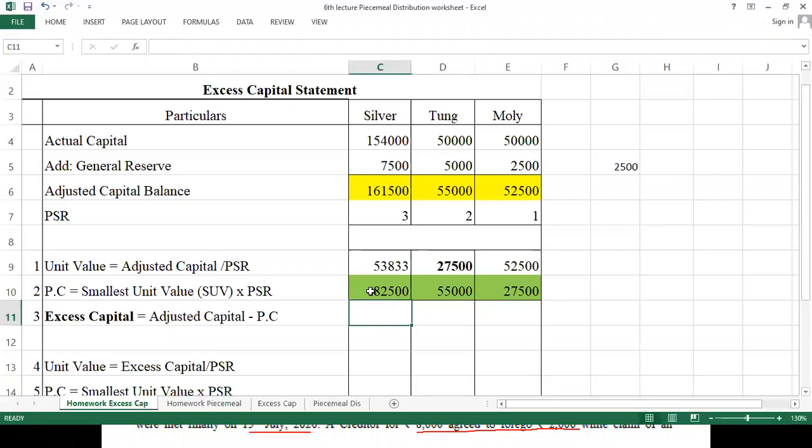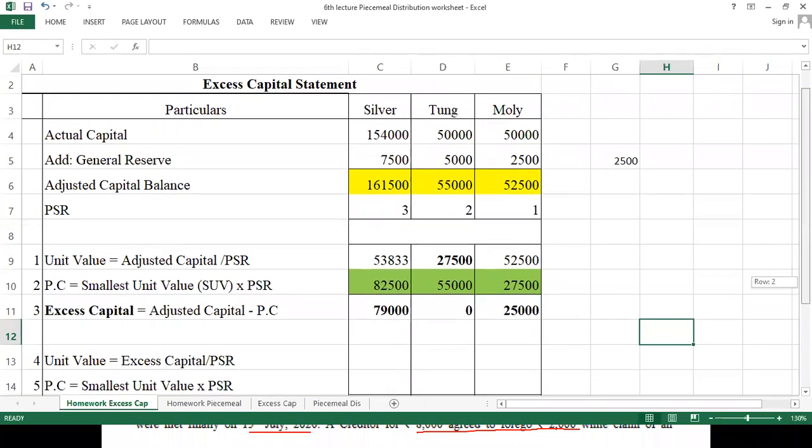Now we are going to find out excess capital, and the formula says adjusted capital minus proportionate capital. So for Mr. Silver, we have 79,000. Am I correct? Yes, sir. 0 for Tungsten, and for Molly it comes around 25,000. Okay. Now we got excess capital of two partners.